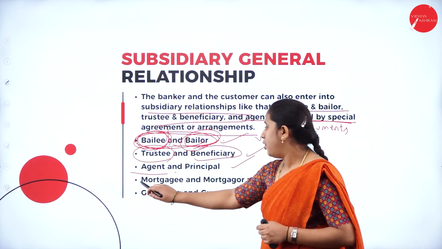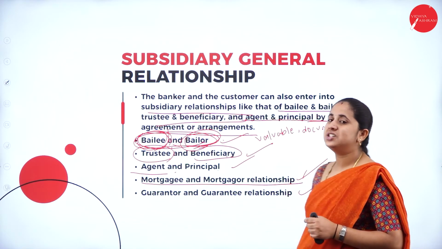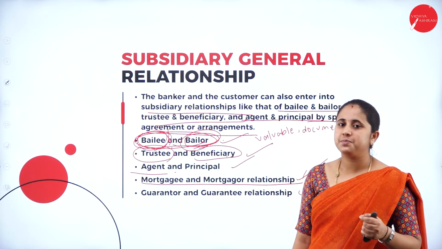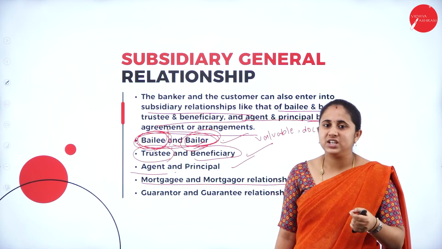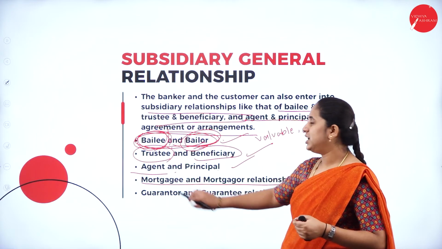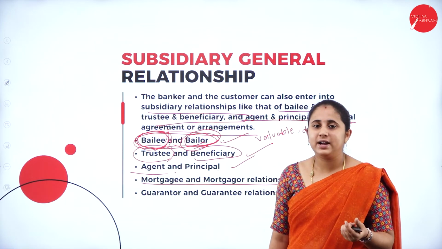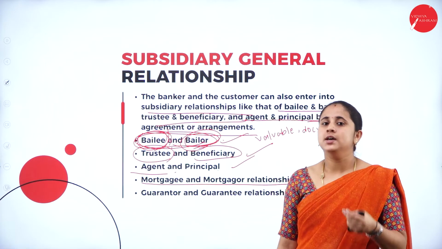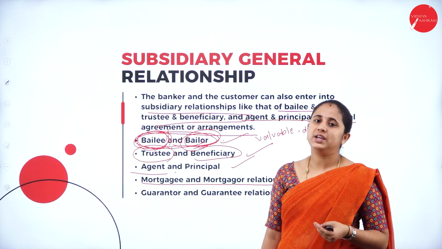Next one is the mortgagee and mortgagor relationship, which is a pledger and pledgee relationship. The pledgee is the banker who accepts documents or valuable things in order to provide a loan to the customer.